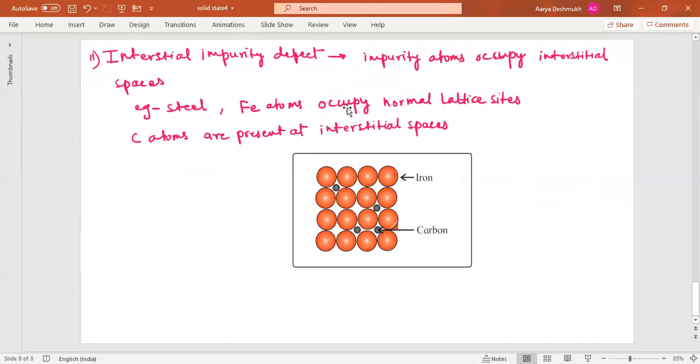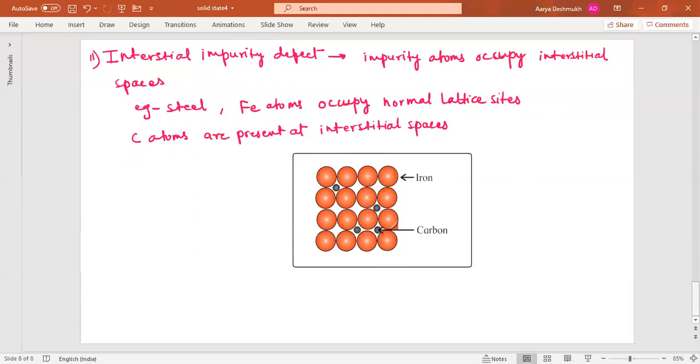The Fe atoms occupy normal lattice sites, so all these red ones are iron, and the carbon atoms occupy the interstitial spaces, the in-between spaces. So this is nothing but the interstitial impurity defect. So impurity defects are of two types, substitutional and interstitial.